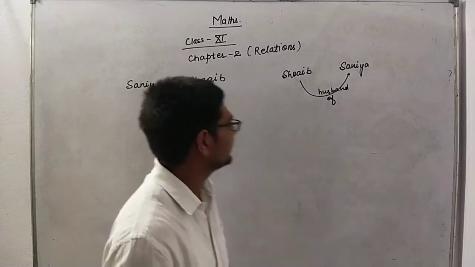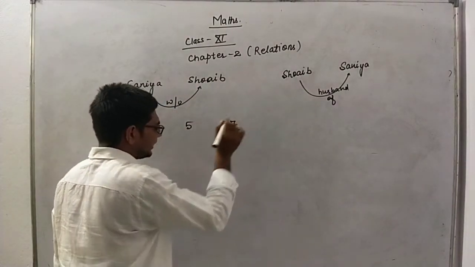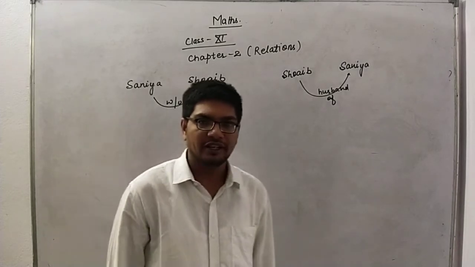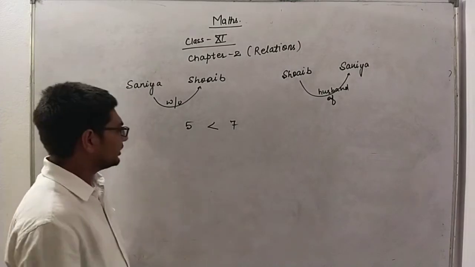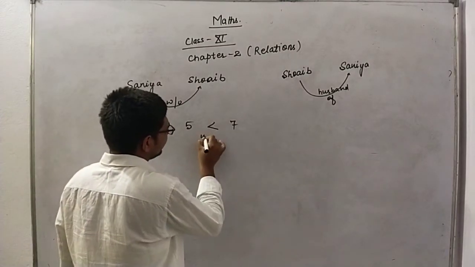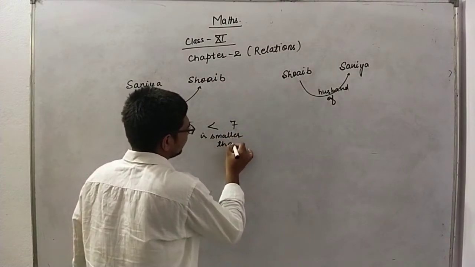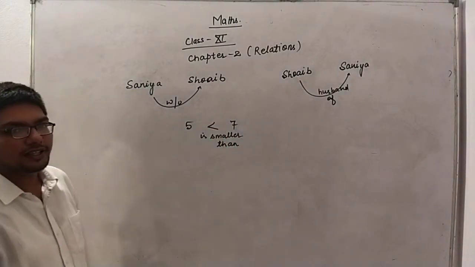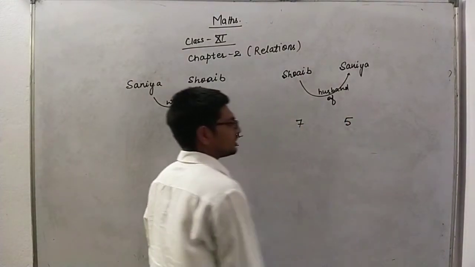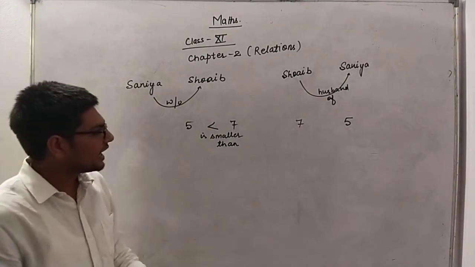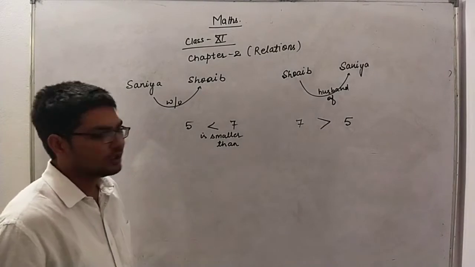Let us discuss. There are two numbers, 5 and 7. Now there is a relationship between 5 and 7, that 5 is smaller than 7. We write it like this. If I replace the position of 7 and 5, then the relationship changes. You can see here 7 is greater than 5.